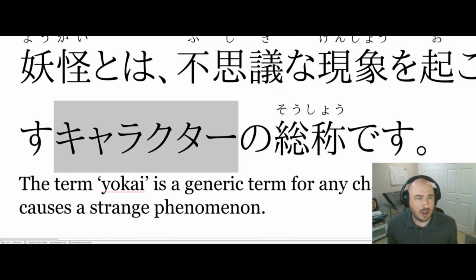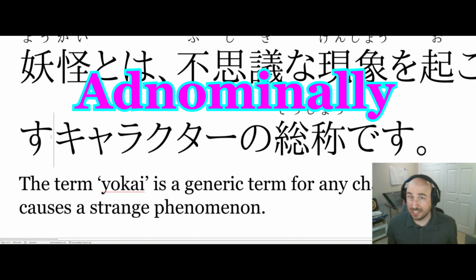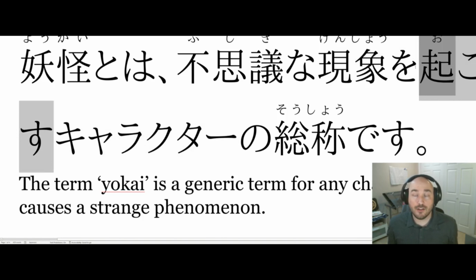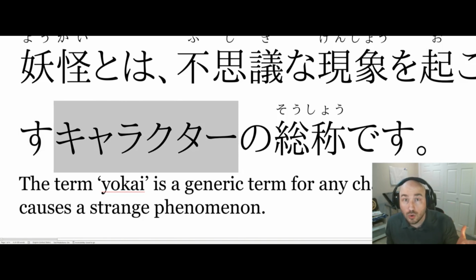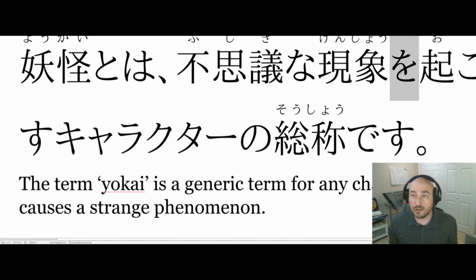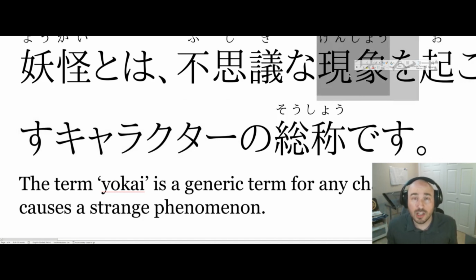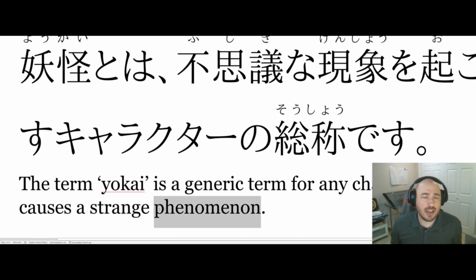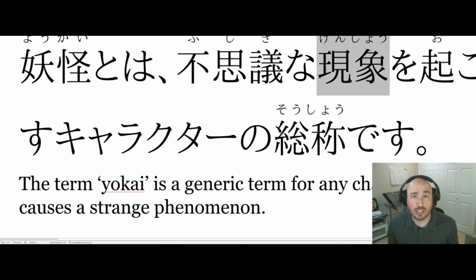So when we have a noun being modified directly adnominally by a verb, that means the verb goes in front of the noun. We just simply use a relative pronoun, a character who okosus. Okosu is to cause, to create, to bring about. To bring about what? The o particle tells us what they're bringing about. A gensho, of course, all those genshos. It means a phenomenon. Gensho. A gensho is a phenomenon.